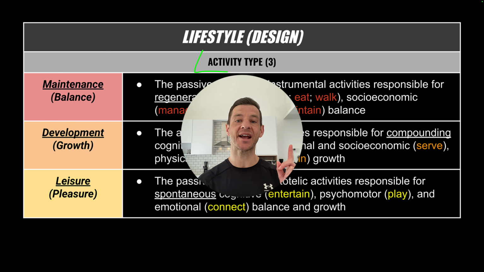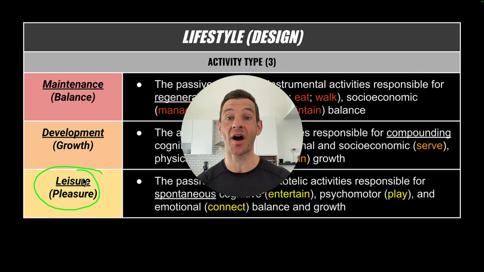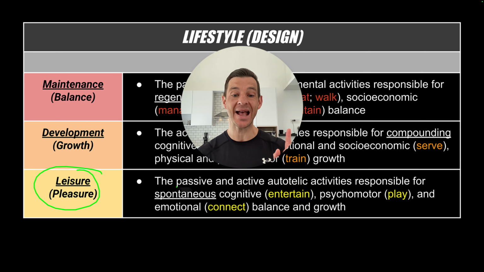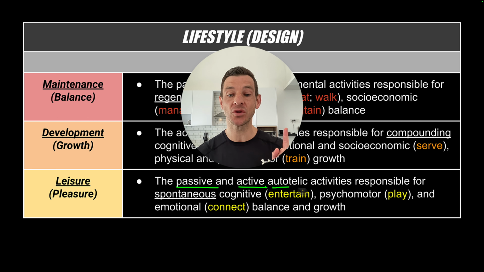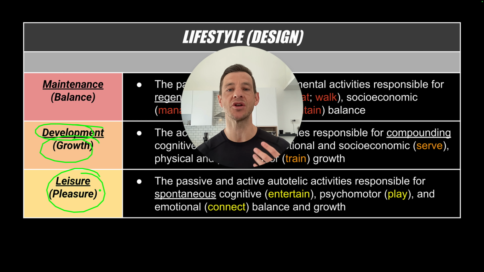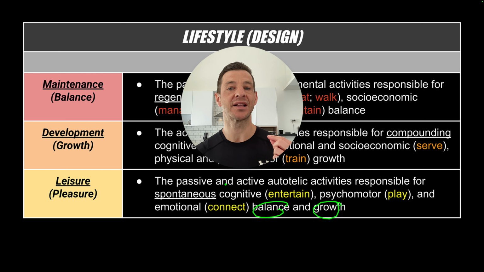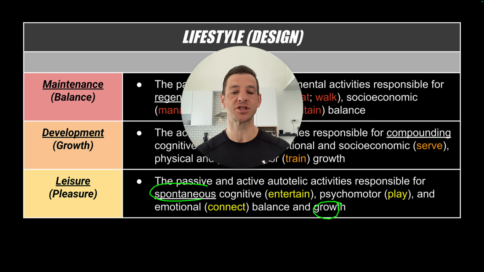Moving on to our third activity type domain, activities of leisure, which can be defined in the following way. These are passive and active autotelic activities responsible for spontaneous cognitive, psychomotor, and emotional balance and growth. We saw that maintenance activities are all about balance and developmental activities are all about growth. What makes leisure activities so unique is that they can provide us with both balance and growth, but the difference is it is done so spontaneously.